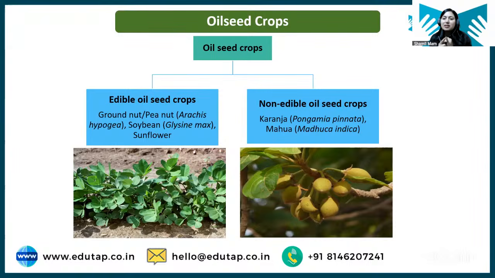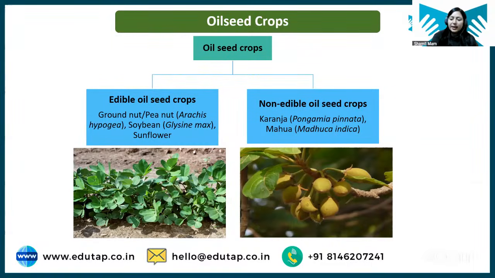Edible oilseeds means all the crops that produce oil which can be consumed by human beings. And where we are not consuming the oil of any particular crop, rather we are using this oil for other purposes, it can be cosmetic purposes, it can be medicinal purposes, that is called your non-edible oilseed crops. Clear?